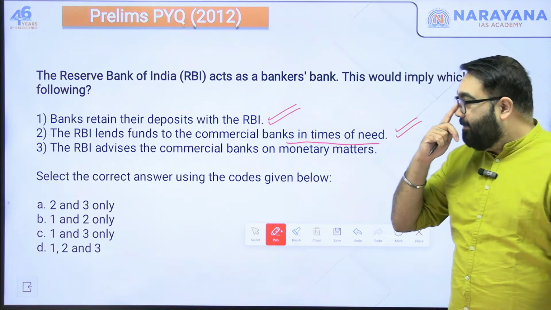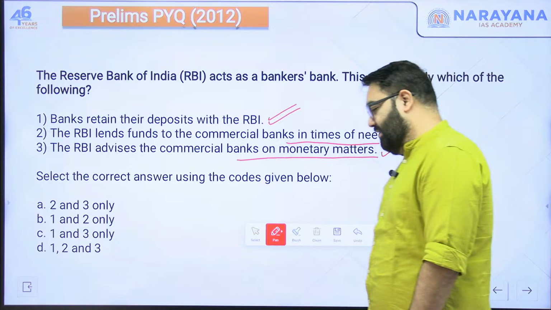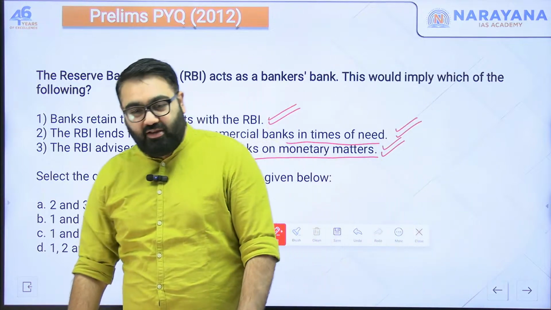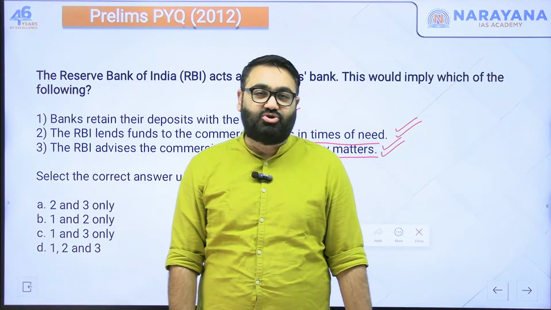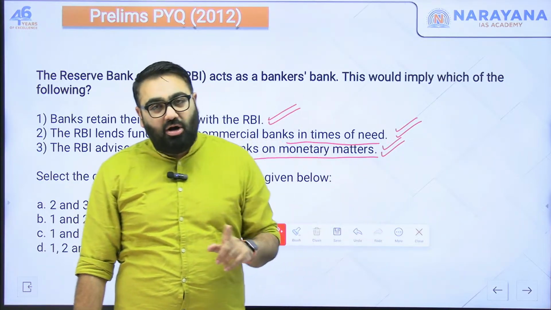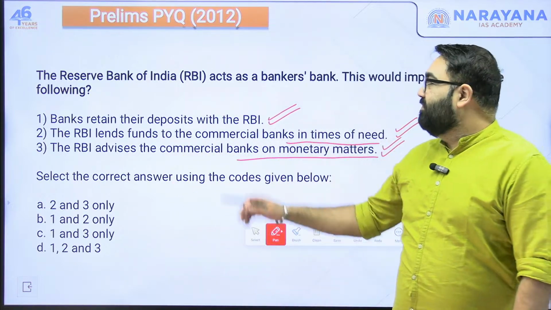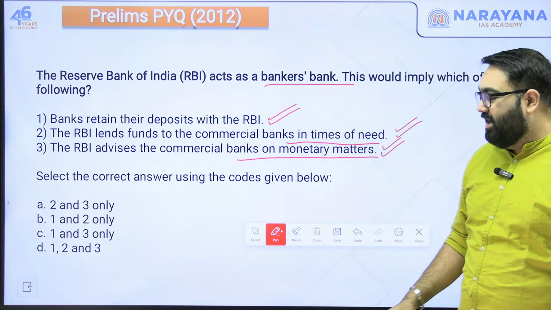Third, the RBI advises commercial banks on monetary matters. Yes, it does. They advise on a lot of things, such as where the loan should go and what parameters they should keep in mind for their proper working. All of that is done by the RBI. All of that is true, and that is what is implied when we say that the RBI is the banker's bank. The answer there would be D.